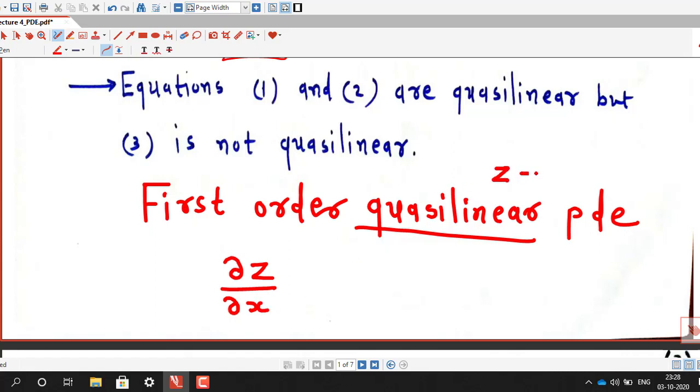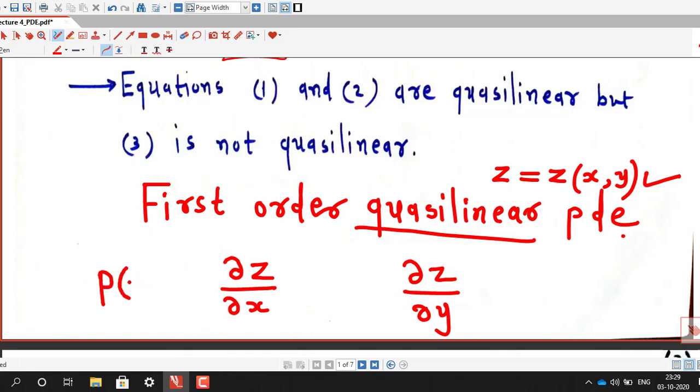And suppose we are interested in the Cauchy-Linear partial differential equation which contains two independent variables, say x and y, and suppose z is a function of two independent variables, then the first order Cauchy-Linear partial differential equation with two independent variables must have powers of del z by del x and del z by del y 1, and the coefficients of del z by del x and del z by del y must not be functions of del z by del x and del z by del y. So they can be functions of x, y and z,